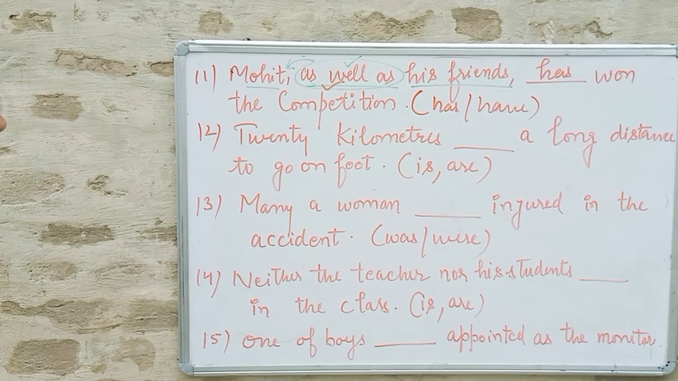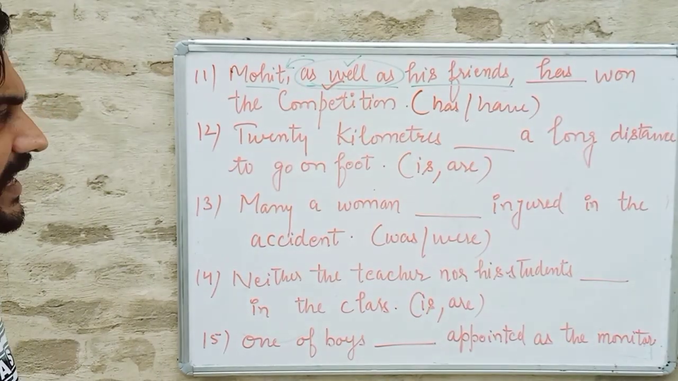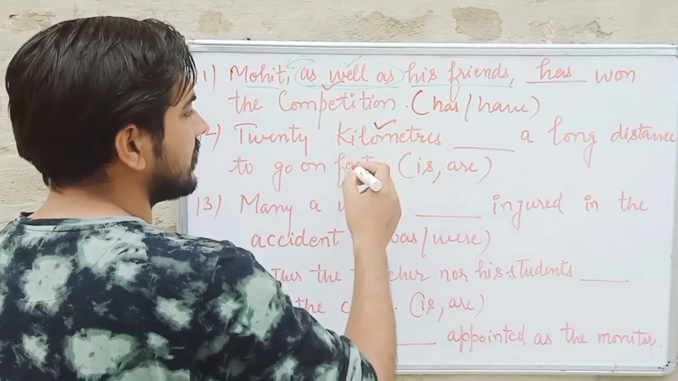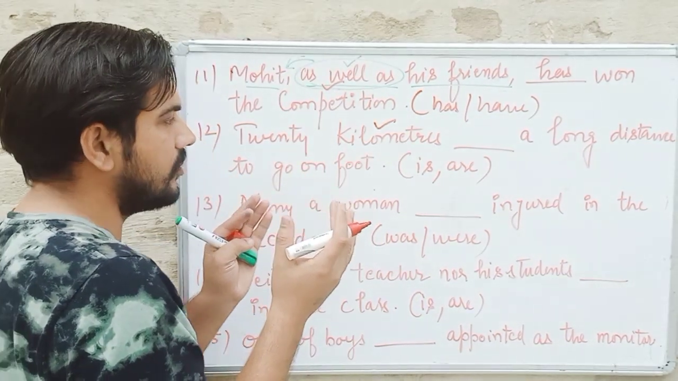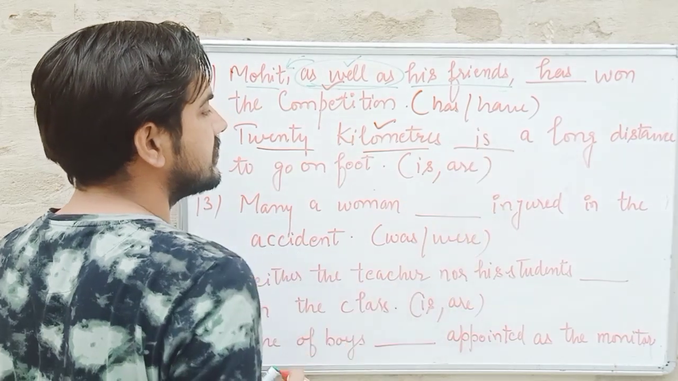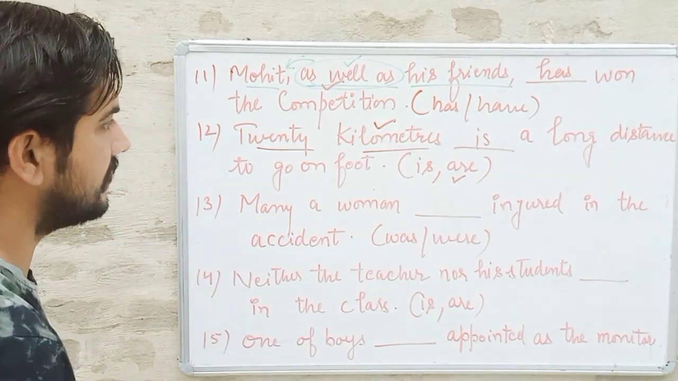And then the next question is 20 kilometers dash a long distance. Okay, 20 kilometers again is a sum of the amount of the distance. So "is a long distance" will come instead of "are a long distance".